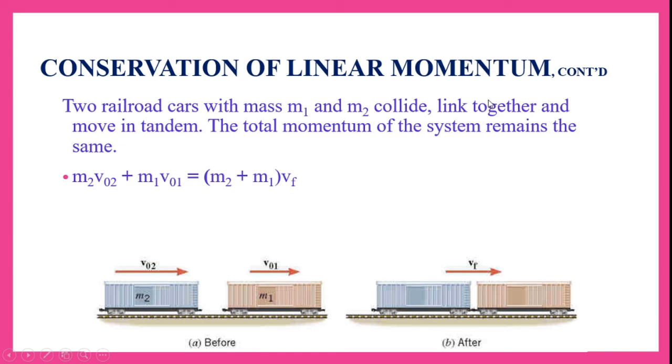After linking, both are moving as one object, hence their masses get added, that is m1 plus m2, and finally they move with a final velocity called vf. So whatever the momentum before linking should be equal to momentum after linking.